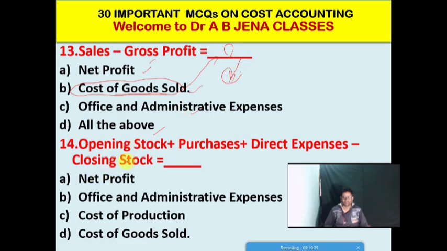So next one, equation: opening stock plus purchases plus direct expenses minus closing stock is what? Again I am repeating the question. Option A, net profit; option B, office and administrative expenses; option C, cost of production; and the last option, cost of goods sold. Dear friends, so D is the right option for this MCQ. Opening stock plus purchases plus direct expenses minus closing stock is the cost of goods sold.